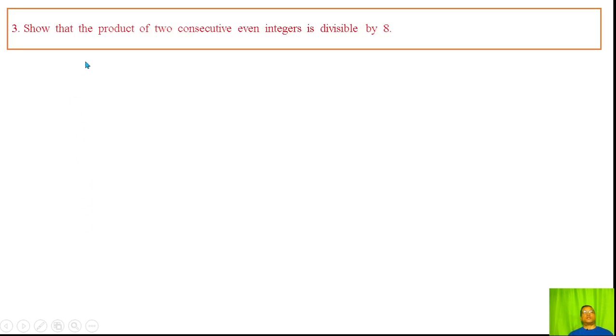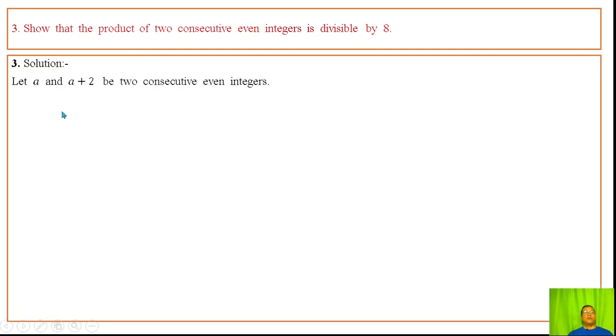Question number 3. Show that the product of two consecutive even integers is divisible by 8. Let a and a plus 2 be two consecutive even integers, where the difference between two consecutive even integers is 2.